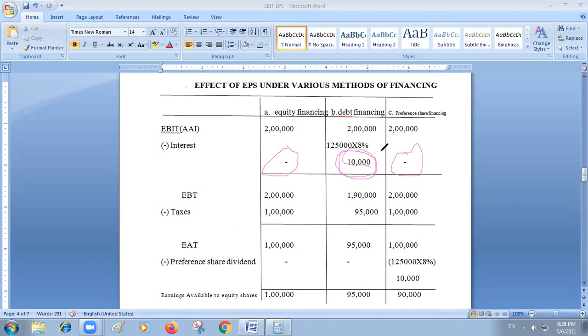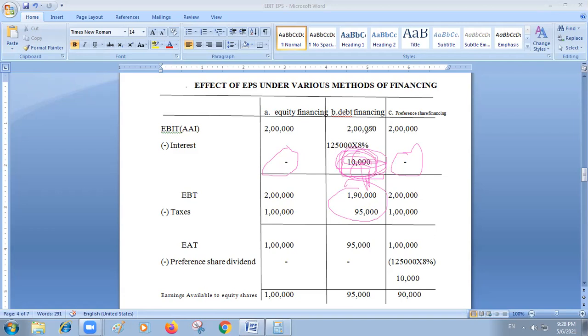Fixed interest you have to pay, that is tax deductible. You can save tax on this 10,000, which will be beneficial for the shareholders. Before tax only you are going to deduct this interest payable on the debt financing option.